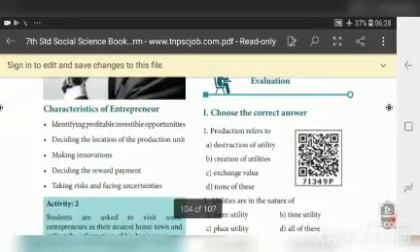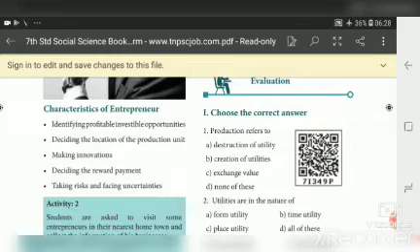Now we will see the characteristics of an entrepreneur. Identifying profitable investable opportunities. First, he identifies which production is a profitable one, and he finds opportunities to start the production. Deciding the location of the production unit. If he wants to start a sugar factory, he must locate near the sugarcane area. So he decides the location of the production unit.